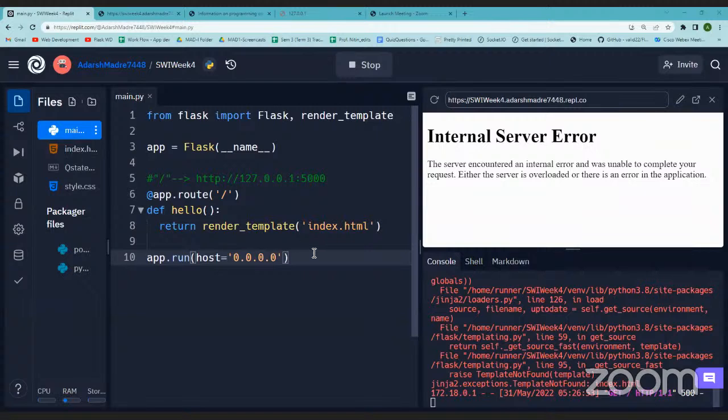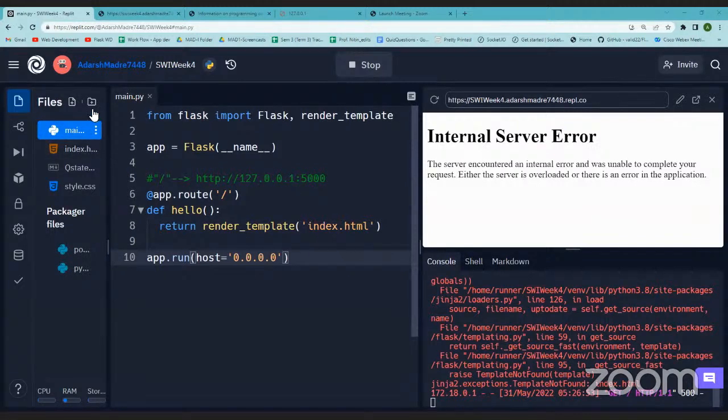So what happens is, when we are working with Flask, as I mentioned sometime before, there are two folders that we have to look for. One is the templates folder and one is the static folder. The templates folder, as the name suggests, should contain all the templates that you're using for your application. And the static folder will contain other files. What are the other files? We'll get to that later.